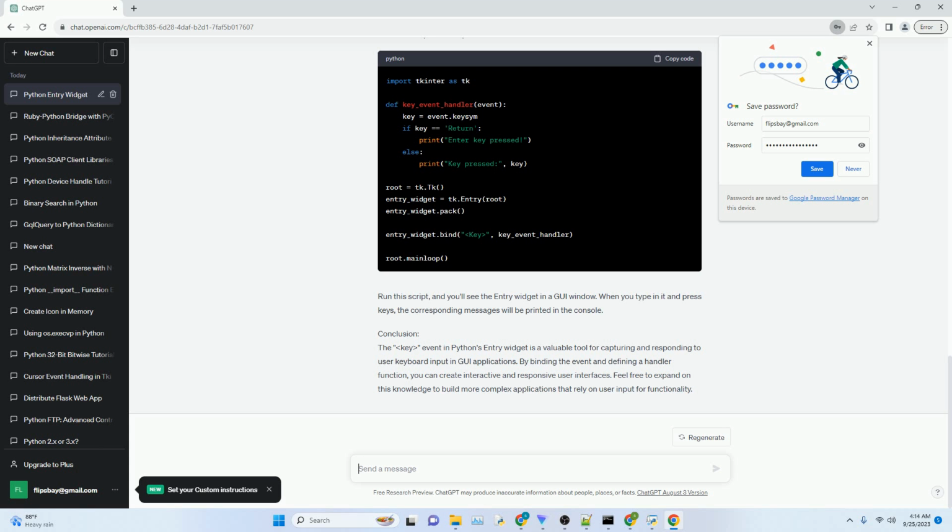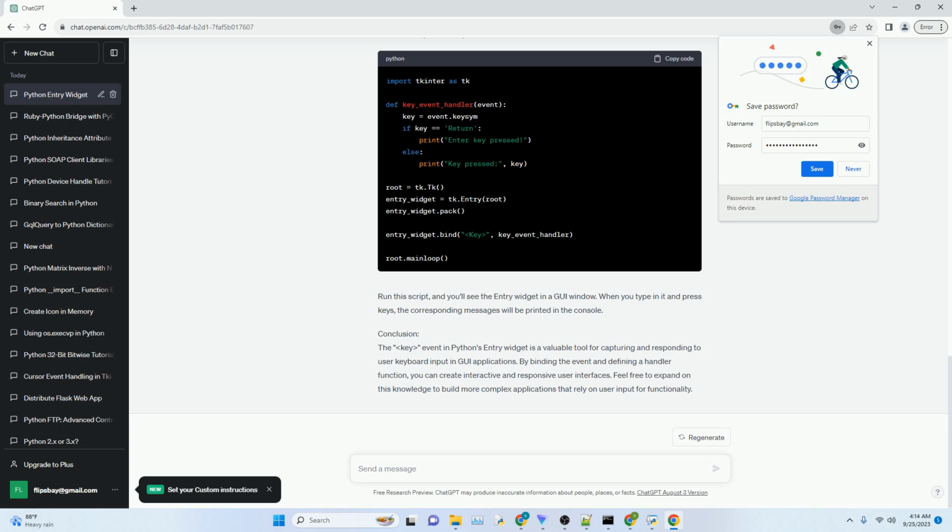Handling the key event. Let's enhance the key_event_handler function to respond differently to specific keys. For instance, we can check if the pressed key is the enter key and take action accordingly. In this updated function, we use an if-else statement to check if the key pressed is return, the enter key, and print a specific message.